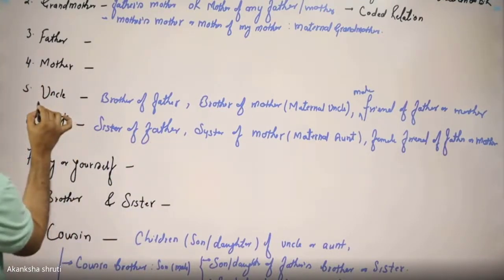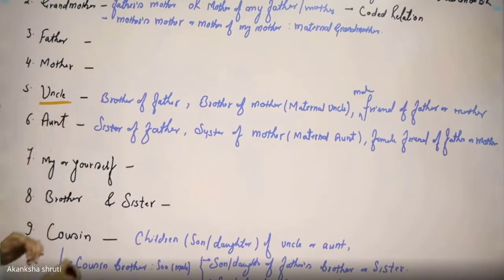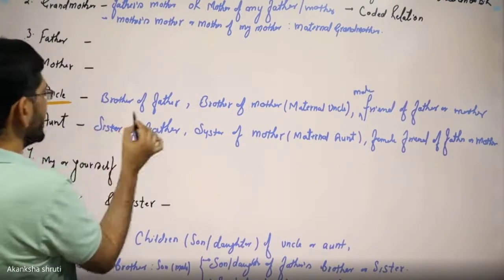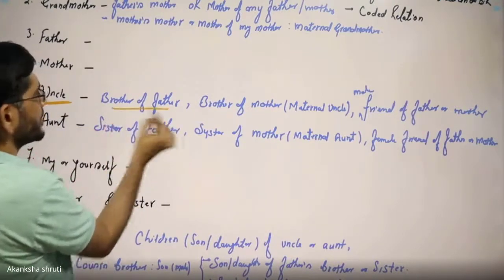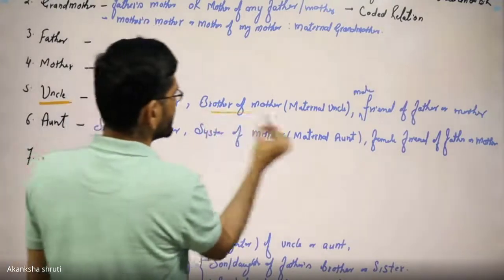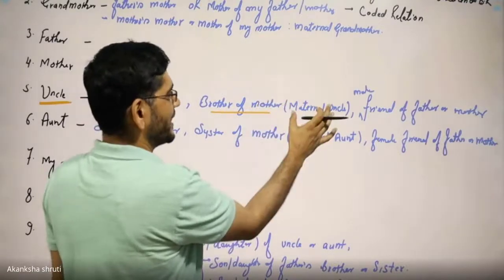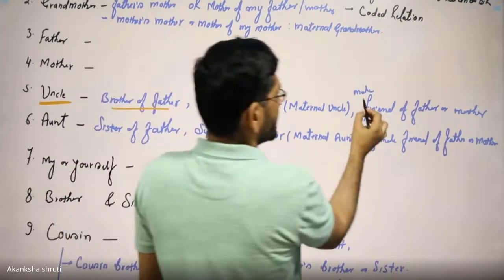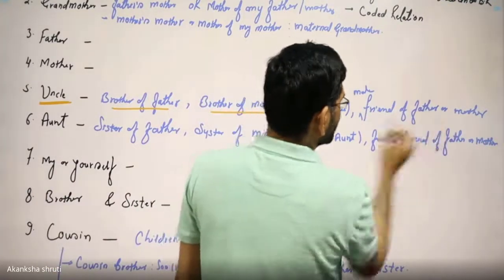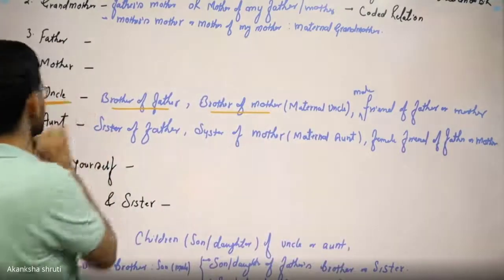So uncle is the most common term. Uncle can be brother of father or brother of mother, commonly called the maternal uncle. Any male friend of father or mother is an uncle.